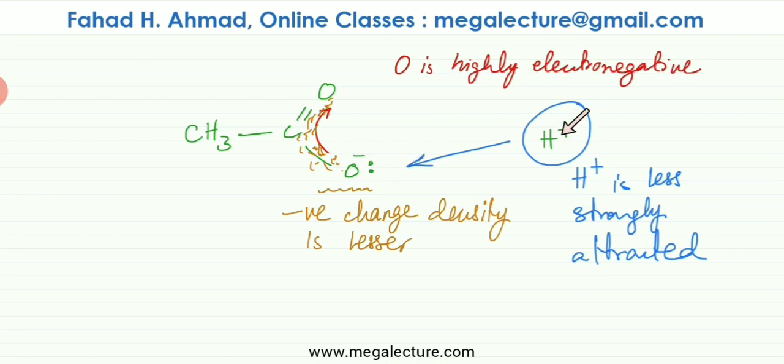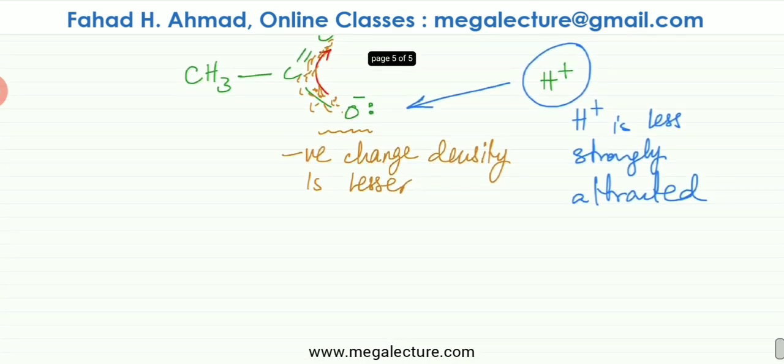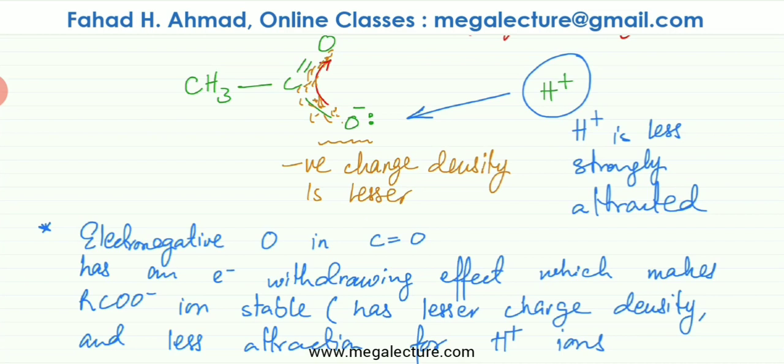The dissociated ions would remain dissociated. They would not be attracted to each other because the negative charge density is lesser, and therefore the H plus 1 would be less strongly attracted. So less chances of them coming back together again to form the ethanoic acid molecule again. So there would be more chances of dissociation. So to explain this, what you're going to write is, this over here is going to be your answer or explanation if it's being asked in your exam.